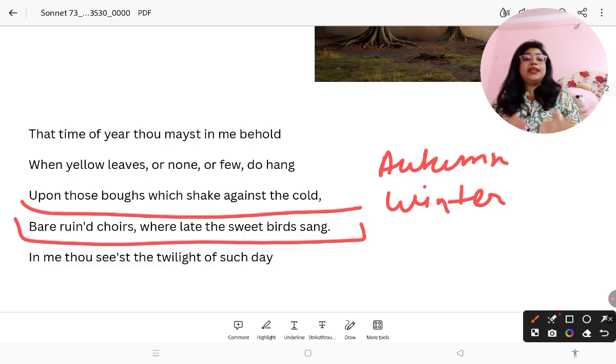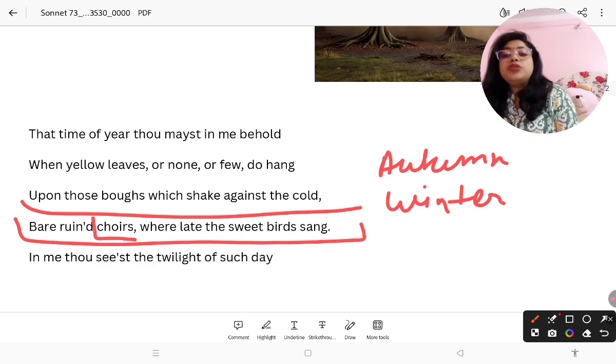And the poet is now standing in his autumn season, meaning the poet is growing old day by day. He is growing older day by day. The first stanza, and the whole poem, is concerned with the aging of the poet. So you can see from the first stanza, I hope you understood. Now the last line of the first stanza, bare ruined choirs.